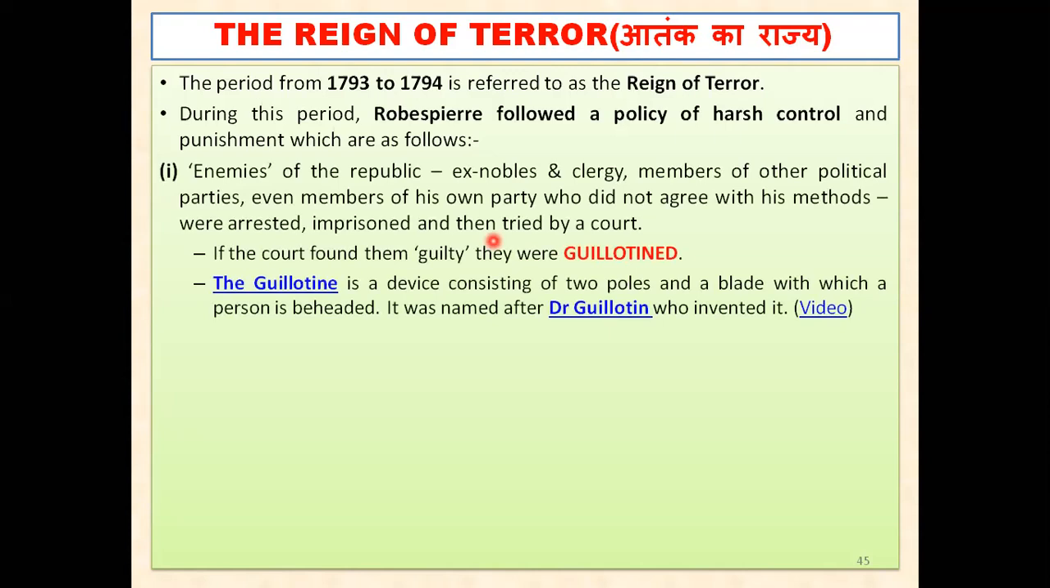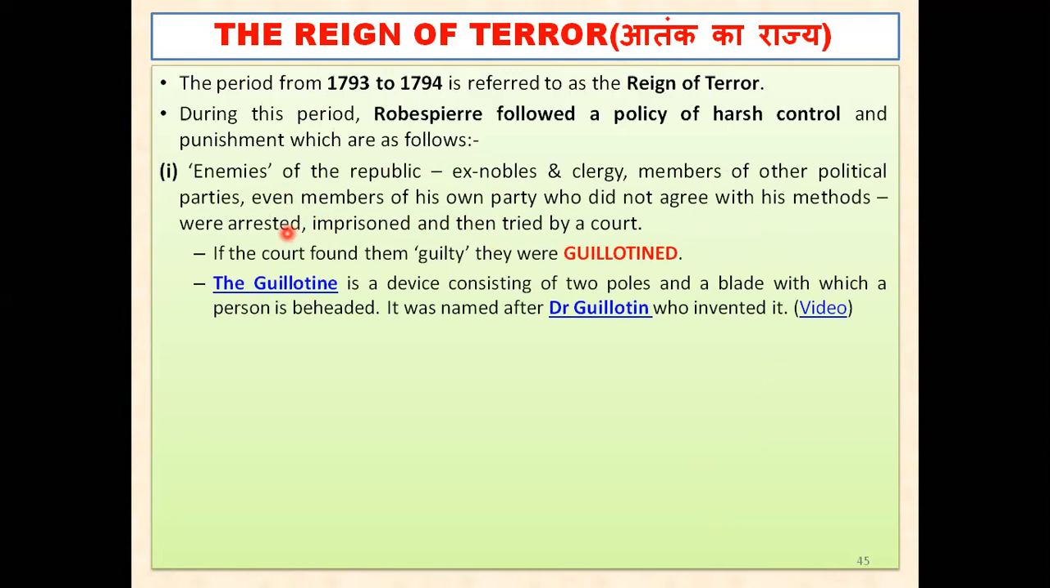that is the government formed by Maximilian Robespierre. If they were against it, whether they were nobles, or from the clergy, or from other political parties, and even his own party members, if they did not agree with his methods, they were arrested. This was the Reign of Terror we are talking about.